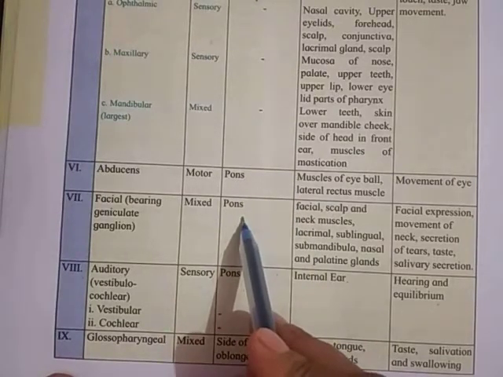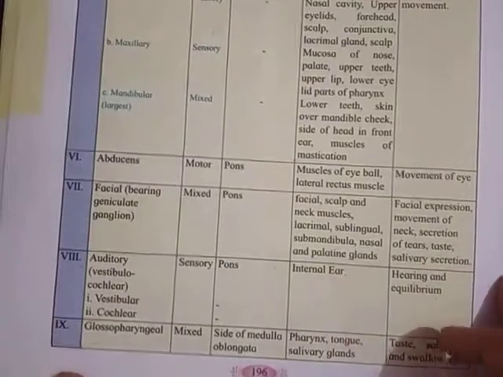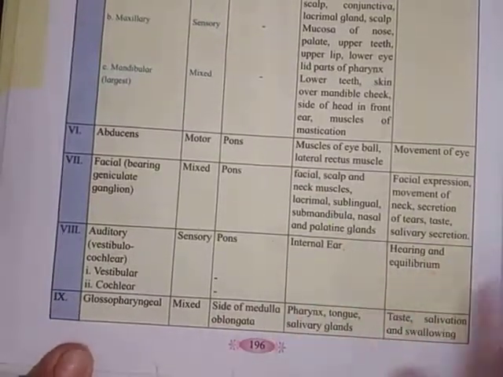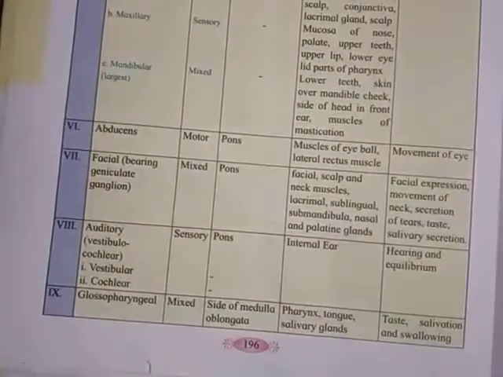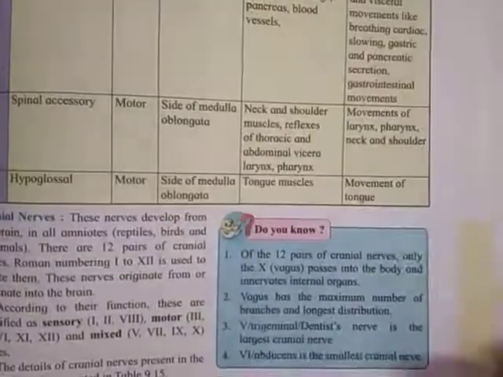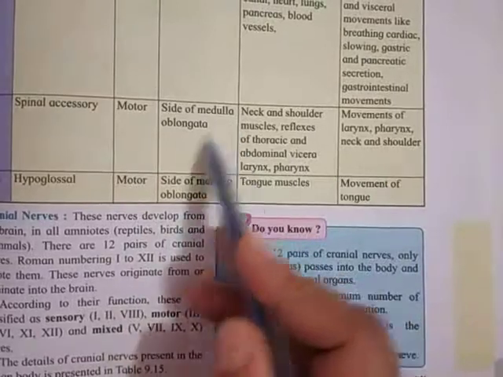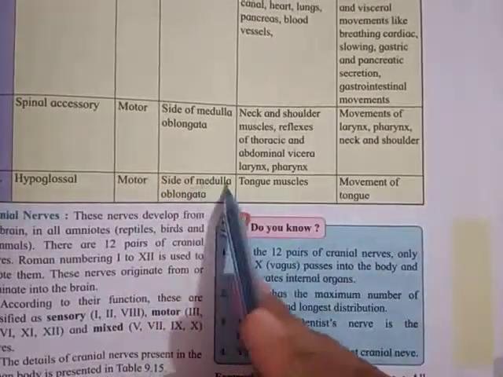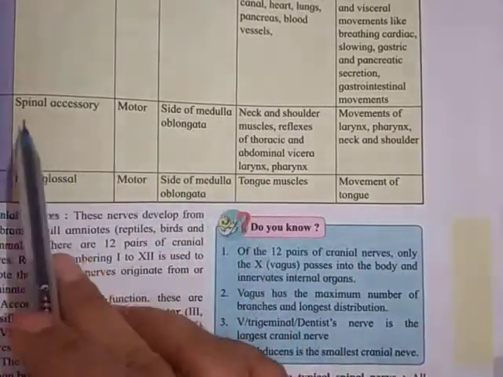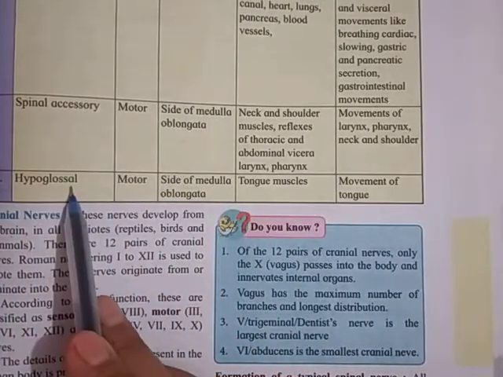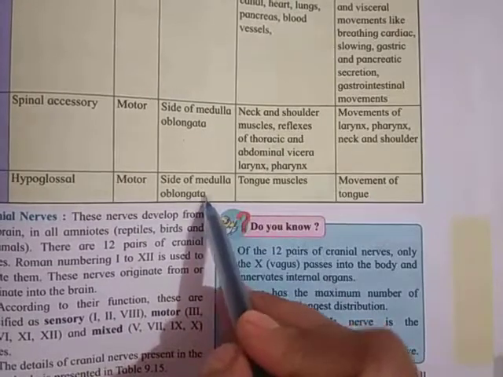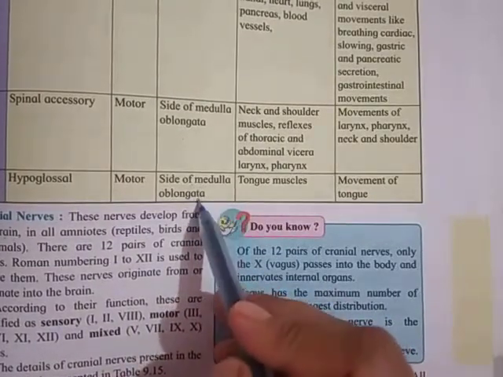Then, after that, the 11th and 12th, whose origin is from the side of the medulla oblongata. The 11th is the spinal accessory and the 12th is the hypoglossal. Their origin is from the side of the medulla oblongata.